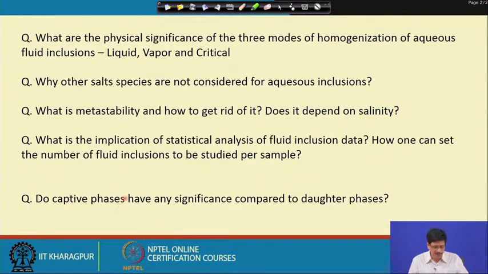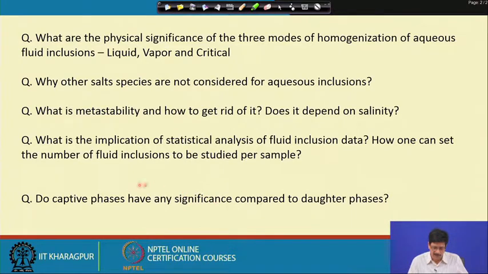So, captive phase: do captive phases have any significance compared to daughter phase? Captive phases are the ones called accidental phases, which did not precipitate from the inclusion fluid but were trapped along with the liquid within the cavity. So, they do not have much significance, but sometimes if halite is an accidental phase and it still gives a dissolution temperature, then the salinity would be overestimated.